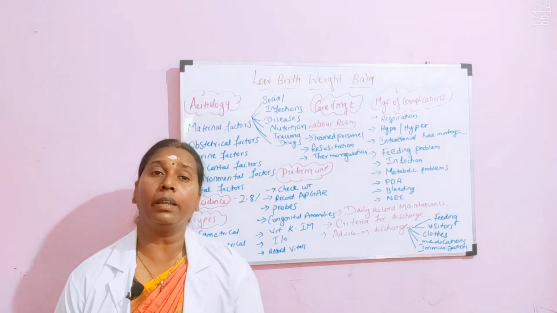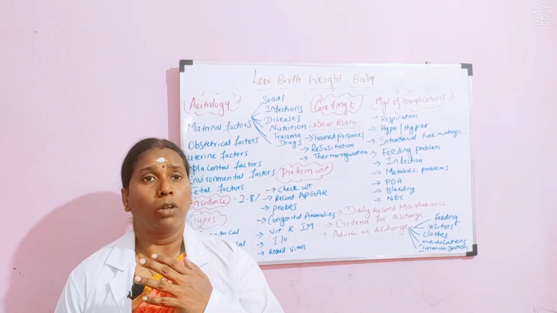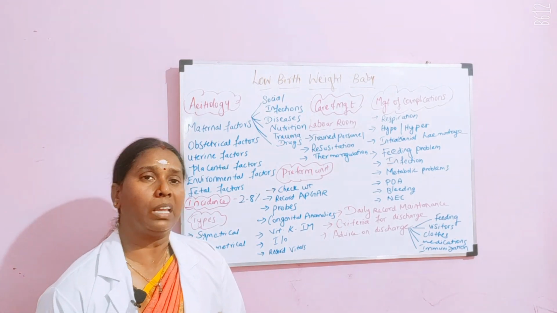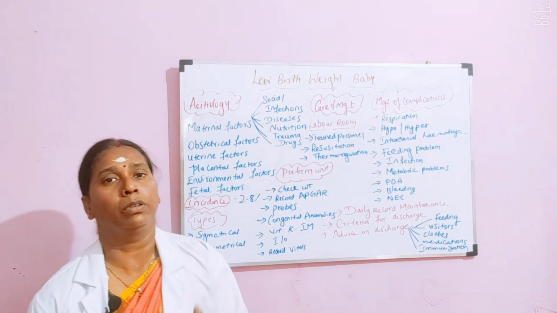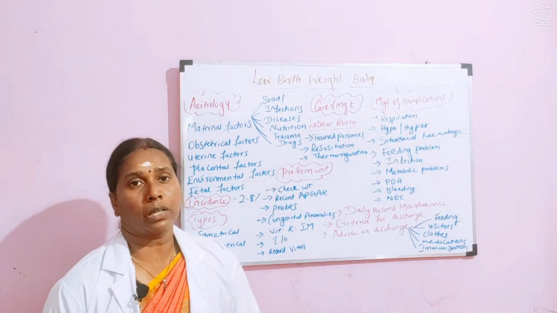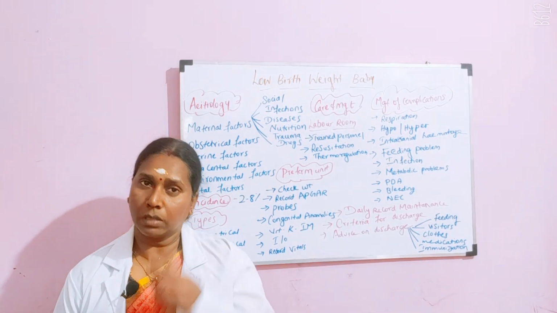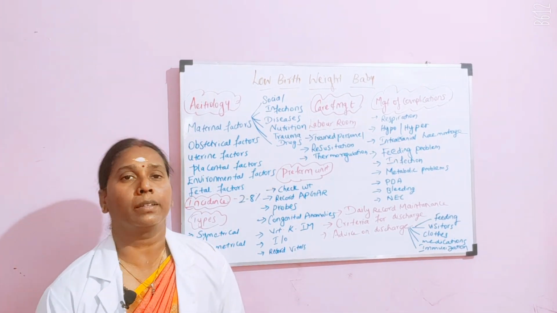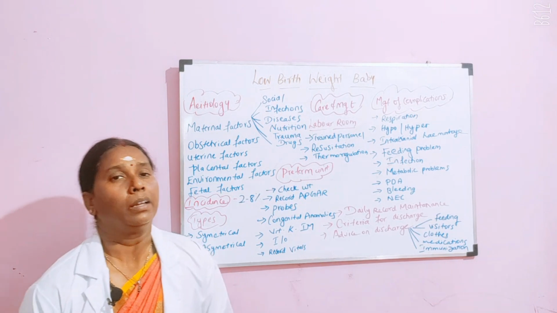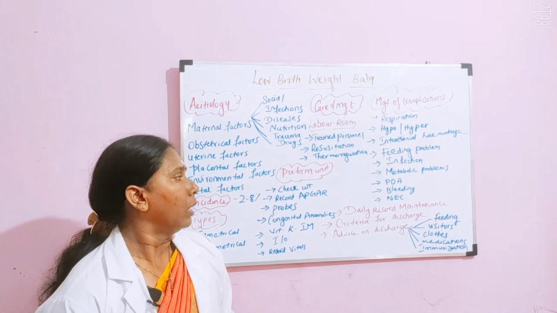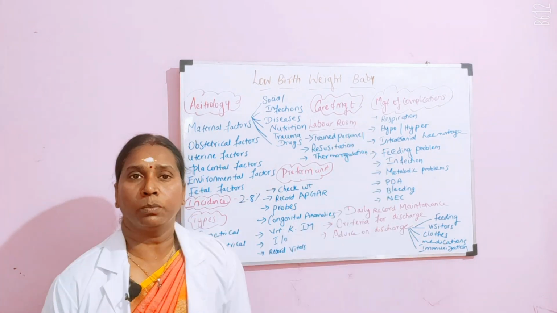And then bleeding. Again I said, not only intracranial hemorrhages, the baby can even bleed from the umbilicus, so you have to be very careful, and you give a vitamin K injection. And then necrotizing enterocolitis. Because the baby has more chances of getting infection, you can suspect there will be NEC. So, you have to take care of the baby. So, that is with your management of complications.